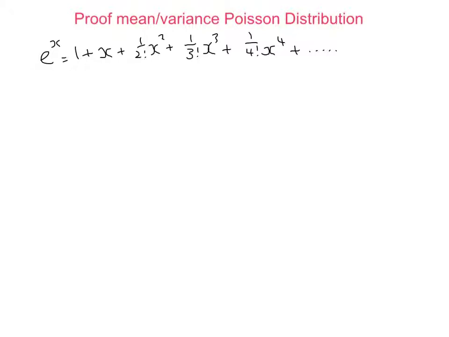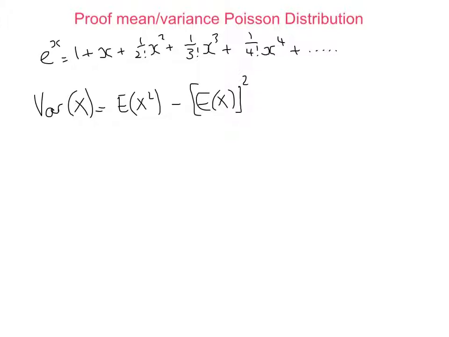And now the variance. We know from discrete random variables in S1 that the variance of a discrete random variable is the expectation of x squared minus the expectation of x, squared. Now, you might think I can see how this is going to go, the same as we just did in the proof of the mean. But I tell you what's going to happen is that it won't be as nice. It just goes horribly, disgustingly wrong.